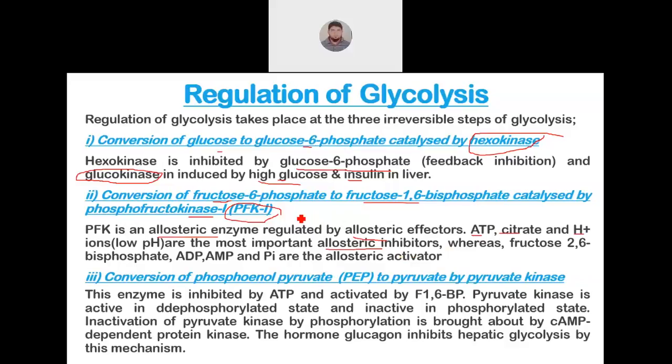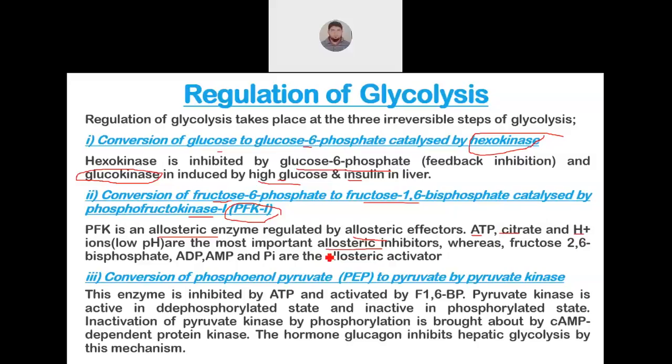So you can understand when there is a high energy state in the body, the concentration of ATP, citrate and H plus ion increases. At that time there is no need of glycolysis because glycolysis is a catabolic pathway where energy is released. When there is already more energy in the form of ATP, then there is no need of energy. That's why glycolysis will be blocked.